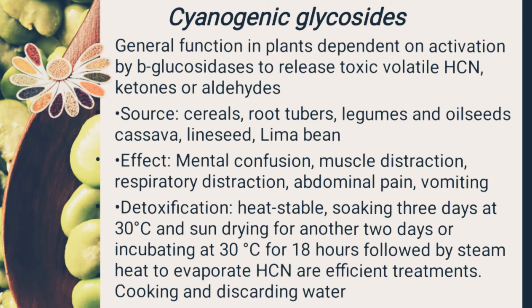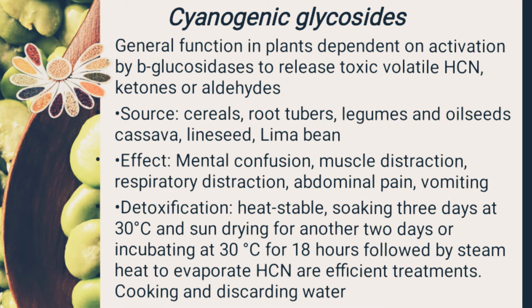Cyanide is found in legumes in the form of cyanogenic glucosides. When hydrolysis of cyanogenic glucosides occurs, it produces hydrocyanic acid, which is highly volatile and poisonous in nature. When an individual consumes raw seeds, different clinical features occur in the human being: first, mental confusion, muscle distraction, respiratory distress, abdominal pain and vomiting.